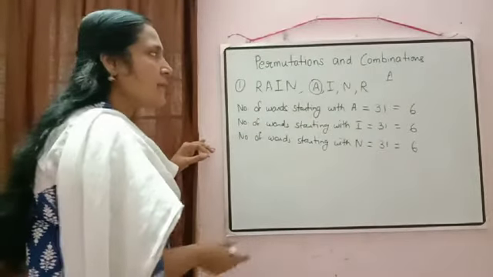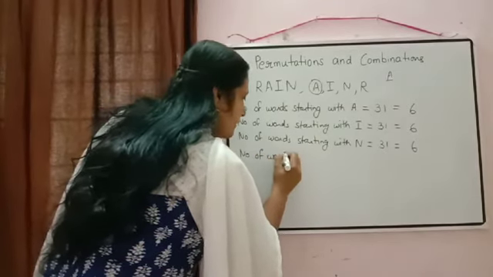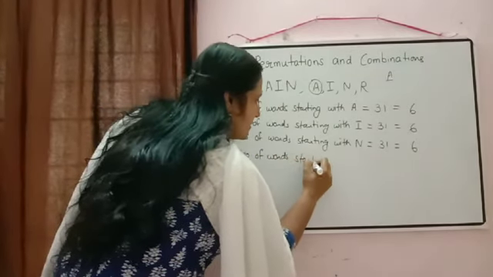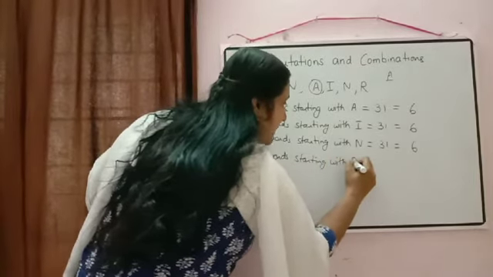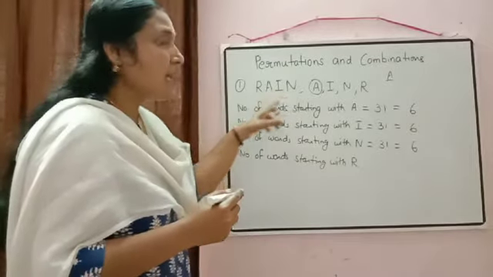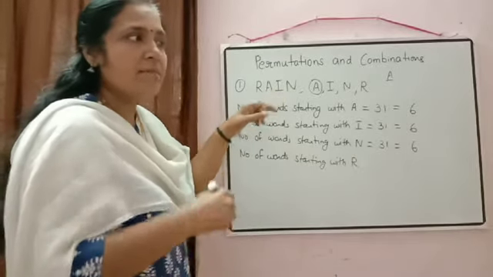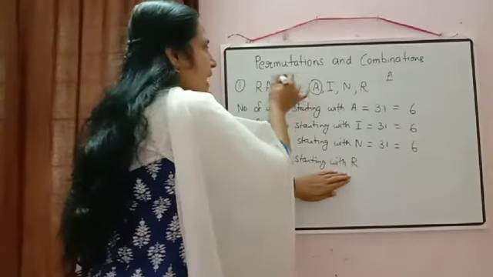Now next, number of words starting with R. When we arrange the letters starting with R, obviously rain will come at some point. Now our R is fixed, and remaining we have 3 letters.